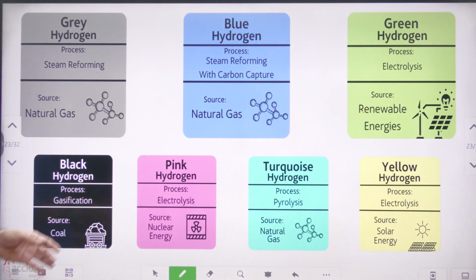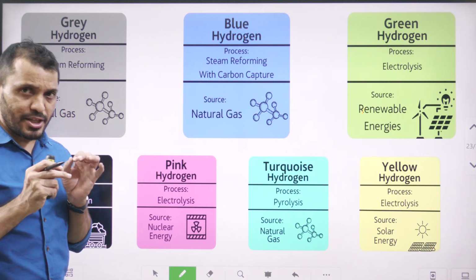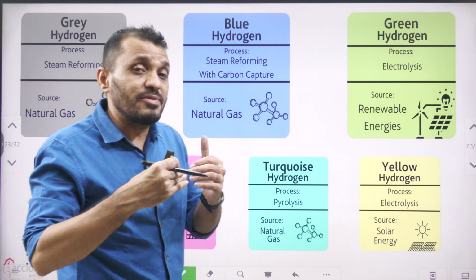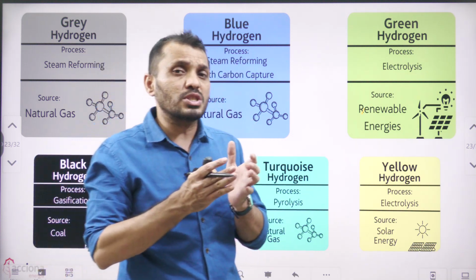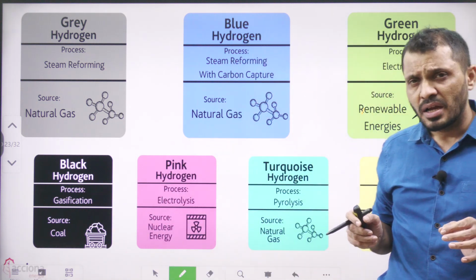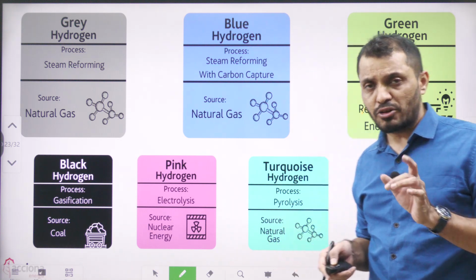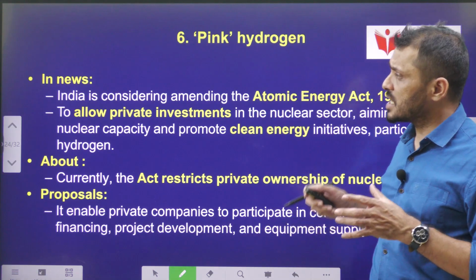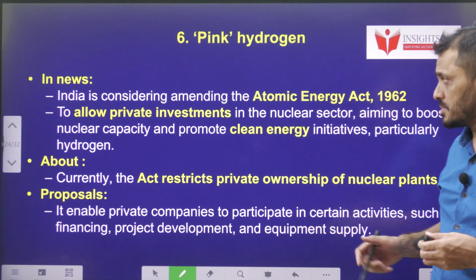Then pink hydrogen means hydrogen which is produced by nuclear energy. That means nuclear energy will be used in the electrolysis of water. In that process, hydrogen will be produced. This is about pink hydrogen. The International Atomic Energy Agency is also encouraging pink hydrogen, that we have to remember here. And the Government of India is also exploring various options regarding the production of pink hydrogen.